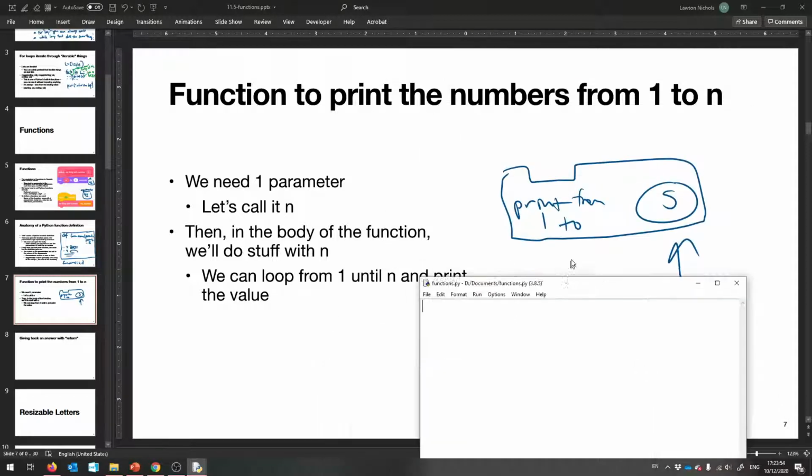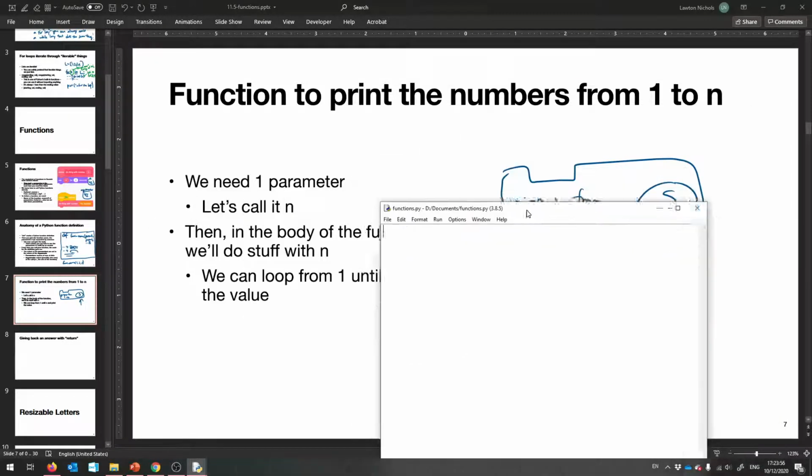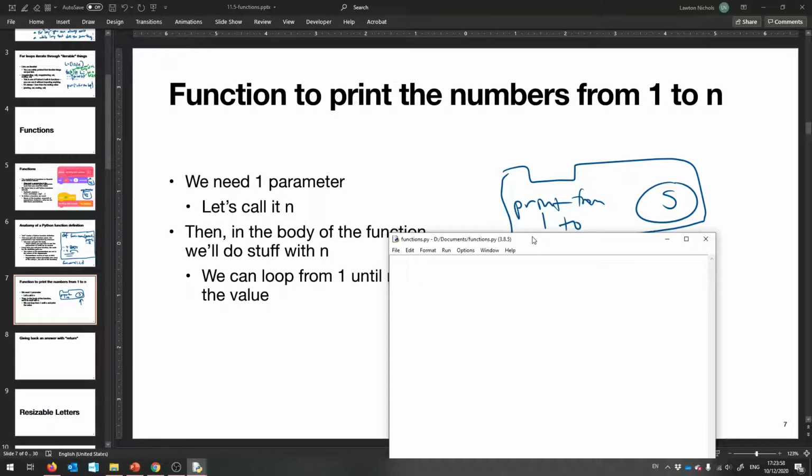So we're going to take one parameter, and it's going to be called n. So our function, we say def. And let's give a name for this function. We'll say print from 1 to, perhaps. And then we give parentheses to mark where the parameters begin. And then we only have one parameter, so we'll just say n inside of these parentheses. And finally we give a colon. Okay, so this is what it's doing in English.